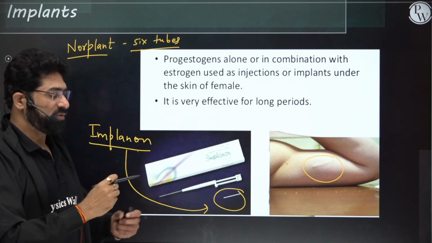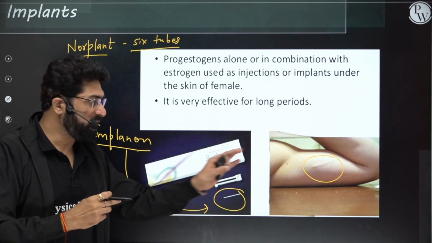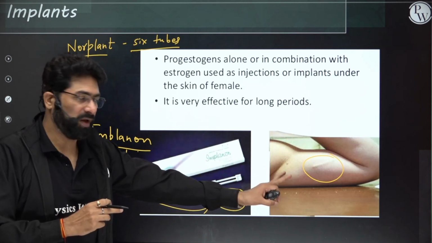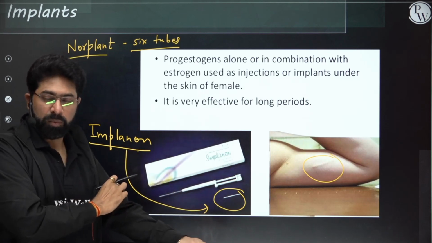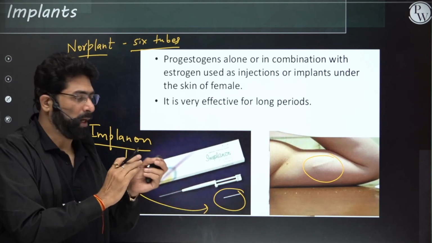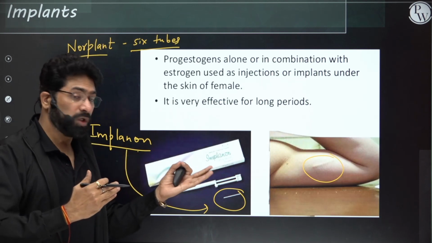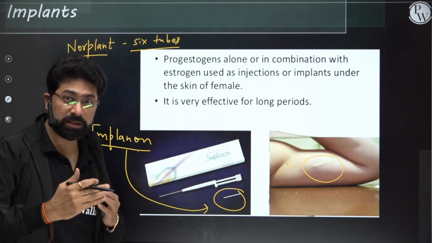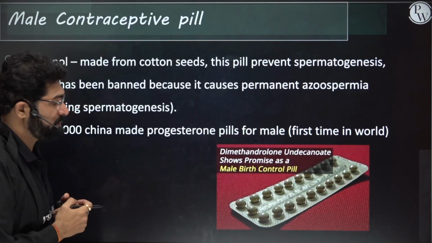So these are implants which are implanted under the subcutaneous skin. So no bleeding, nothing. They are very safe and they can be inserted inside the body, the subcutaneous tissue, and slowly they'll be releasing hormones, and they are usually effective from 3 years till 5 years. Okay, so let's continue further.